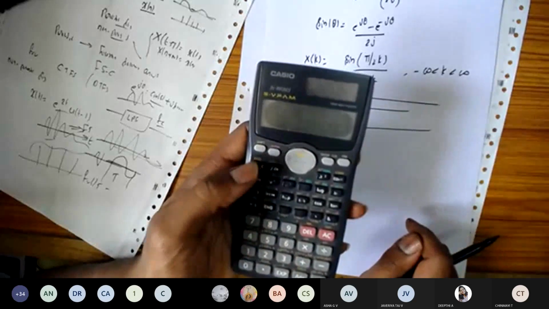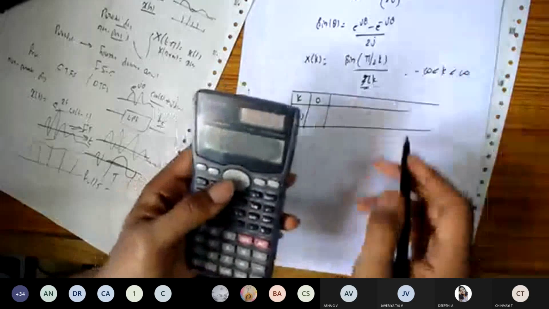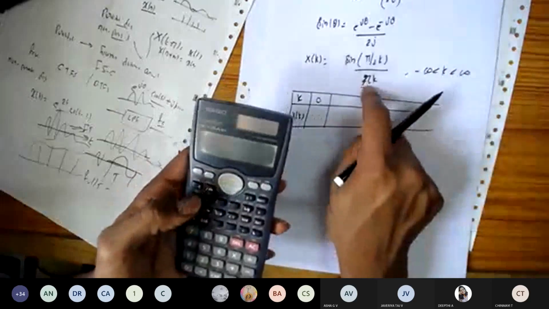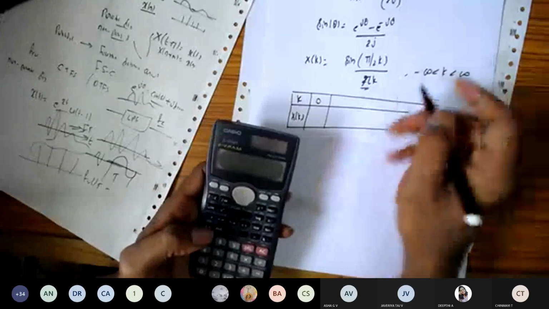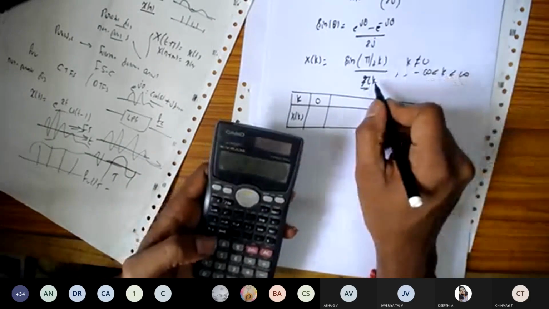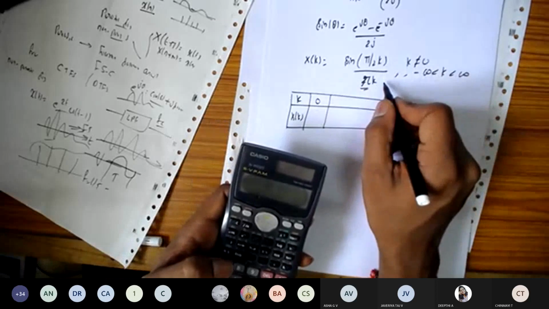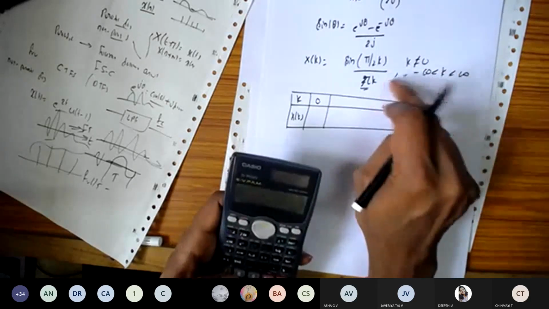When you use the CALC, substitute A is equal to 0. So this will become a math error because the infinity will be there. So it will become the math error. So for k is equal to 0, it is not defined here. So we can make sure that this is for k is not equal to 0, because the k is there in the denominator. This is for k is not equal to 0. So we need to find out for k is equal to 0 also. We need to find out that.